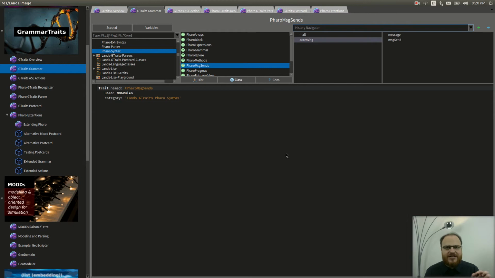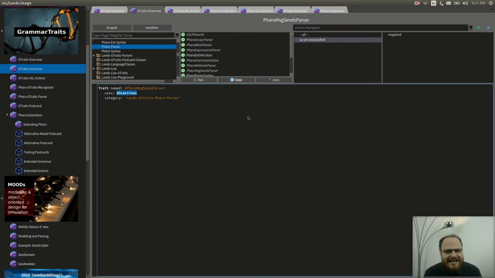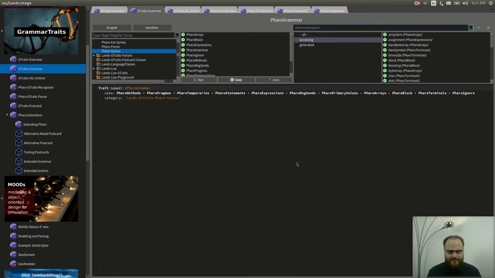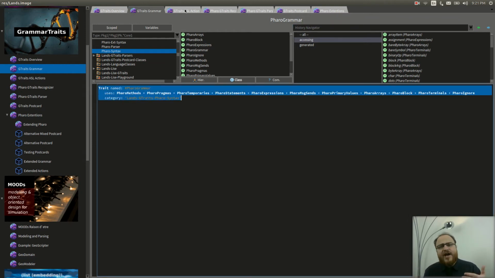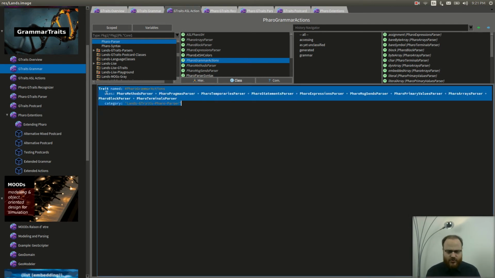In order to start using grammar traits to compose your recognizers, all you need to do is declare the usage of mock rules, the root grammar trait for mock definitions, in an otherwise normal trait. This will allow the system and the Gray algorithm to treat your grammar trait as part of an eventual grammar definition. Similarly, to define the grammar trait for your parsers, all you need to do is declare the usage of ASL actions. For example, here is how the entire Faro grammar included with Lunch is defined using grammar traits. The Lunch Faro parser is assembled the same way using grammar traits of ASL actions.